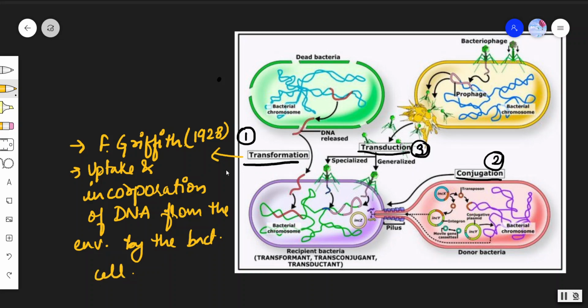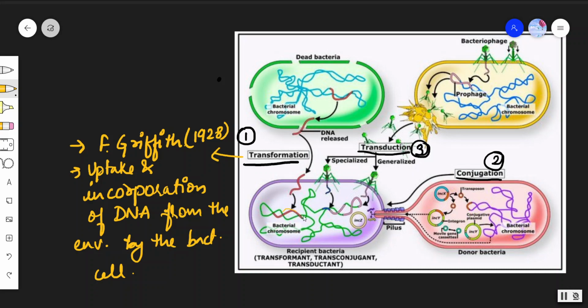Okay, let me explain this with the help of a diagram. This is the dead bacteria, and this is the genetic material, the bacterial chromosome. This portion is being transferred from the dead organism, that is, DNA released from the dead bacteria, and it is taken up by the living bacteria, the recipient bacteria. And this will get incorporated in the bacterial chromosome.